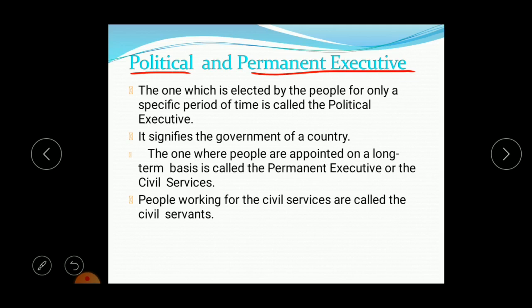We have political and permanent executives. First, by remembering the story of the office memorandum with which the chapter started, we found that the person who signed the document is generally an office person, like the Personnel and Training authorities, who signed the office memorandum.